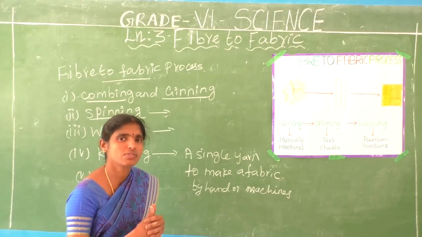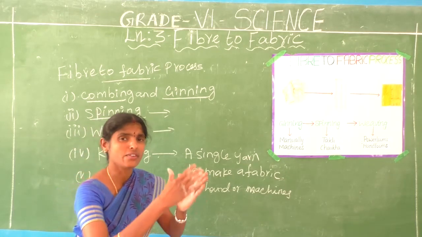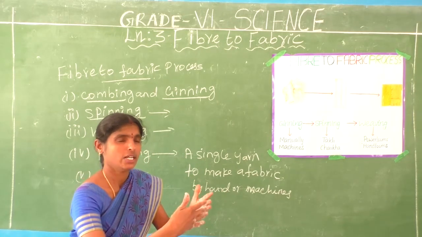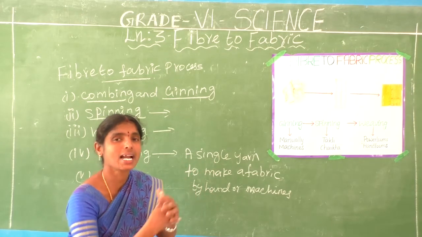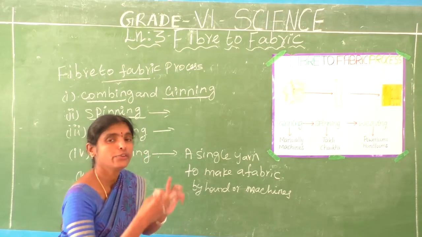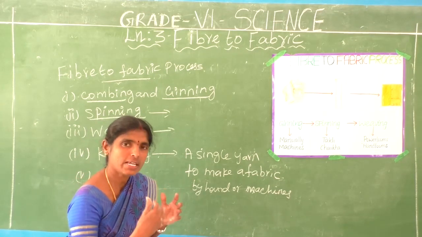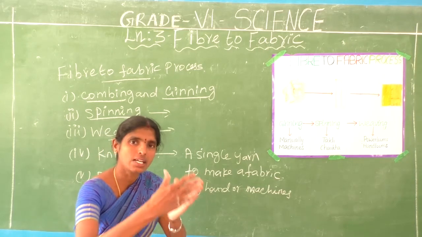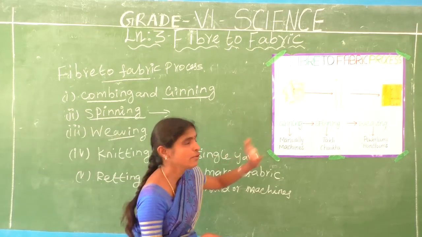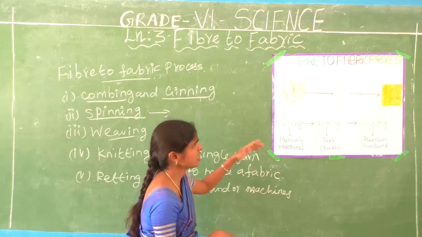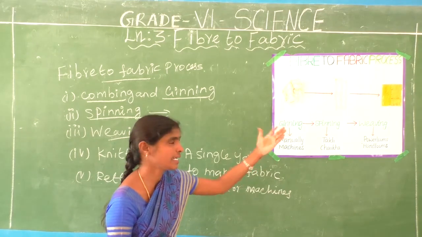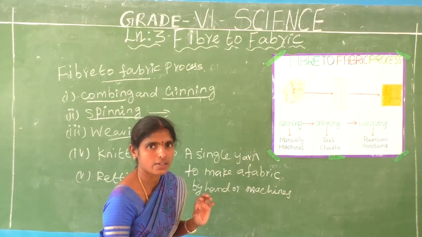Spinning means fiber is converted into yarn. That process is called spinning, done by handloom operators. Next, weaving. What is meant by weaving? Weaving means many single yarns make a fabric. Then we add color and design to make a colorful fabric. Do you understand, students? Okay.